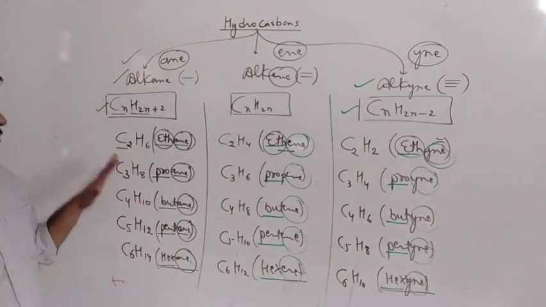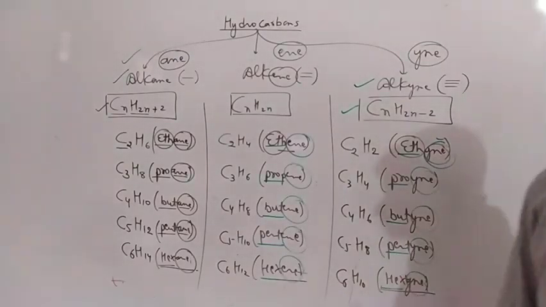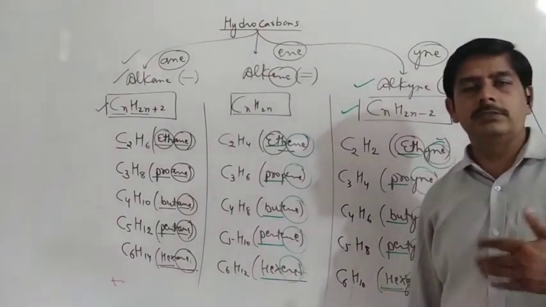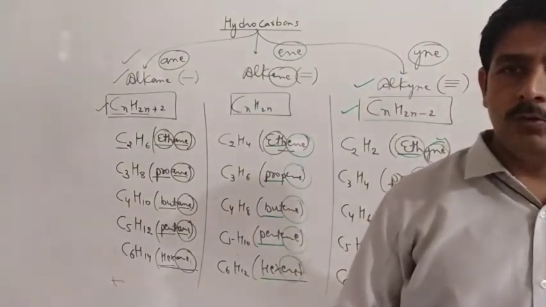So here this is the classification of hydrocarbon according to saturated and unsaturated form, single bond, double bond, or triple bond. I hope it is clear to you all. Okay, that's all.